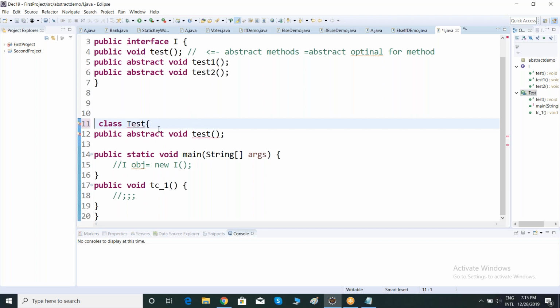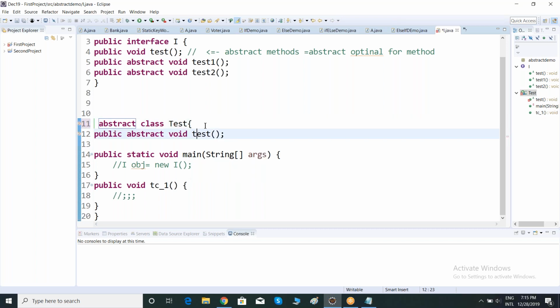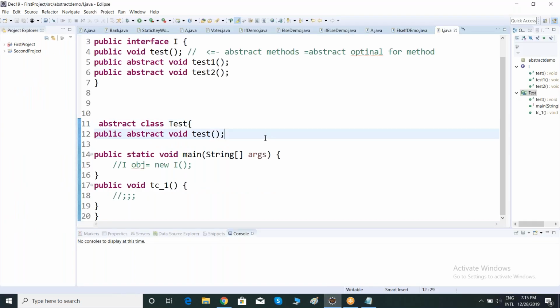Right? See, observe, team. Now it is saying, boss, can you make your class an abstract class? Abstract. Now my class is an abstract class. Whenever my class is an abstract class, you cannot create an object for it. And what is the use of methods without a body? We'll see how to implement methods without a body and what is the use of those methods without logic. Anyway, we are not able to write logic, right? Then what is the use? We'll discuss.